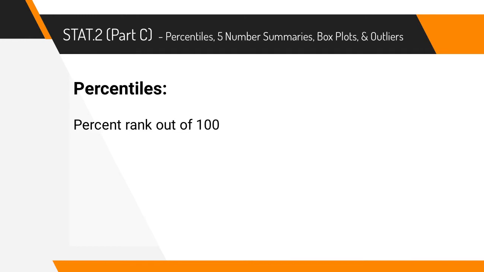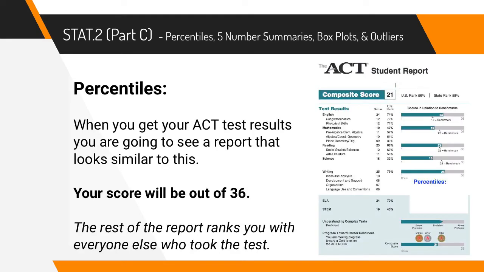Let's talk about percentiles. Percentiles are your percent rank out of 100. We're going to look at an example on ACT scores. When you take your ACT, you might get a report that looks like this. The total score is out of 36, so you can see that this student has a composite score of 21.